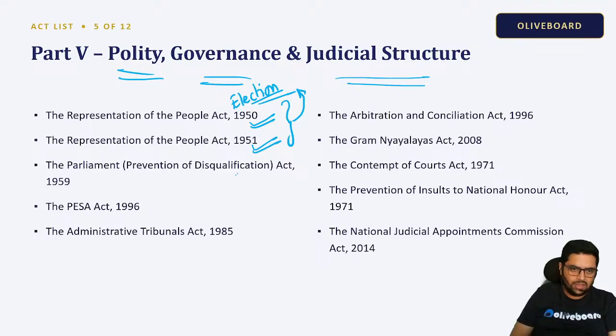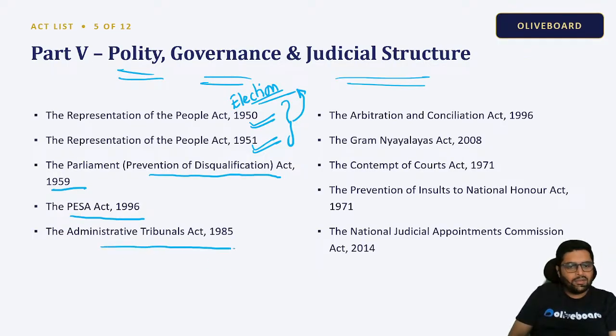Then the Parliament Prevention of Disqualification Act 1959, PESA Act. The Administrative Tribunals Act 1985, which strengthened the administrative tribunals. The Arbitration and Conciliation Act 1996, Gram Nyayalay Act. From this, Gram Nyayalayas were set up.